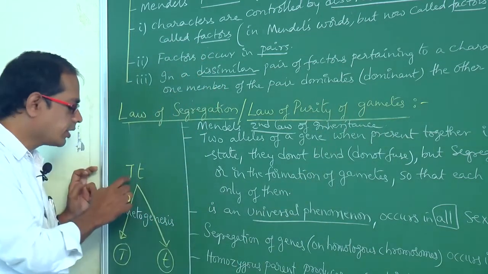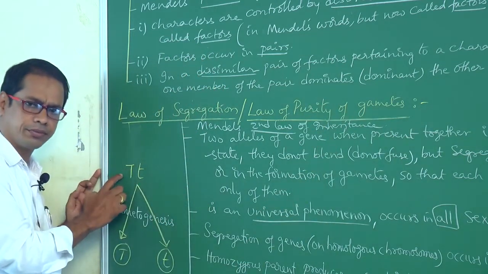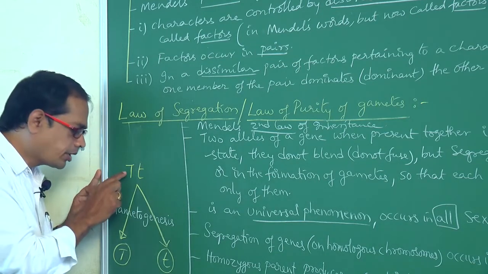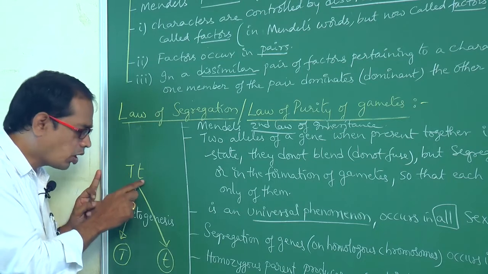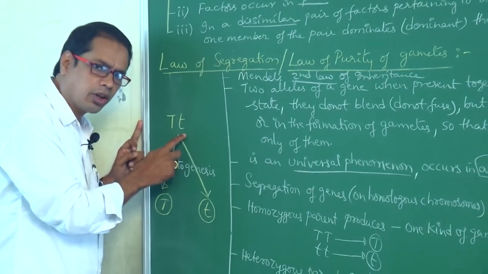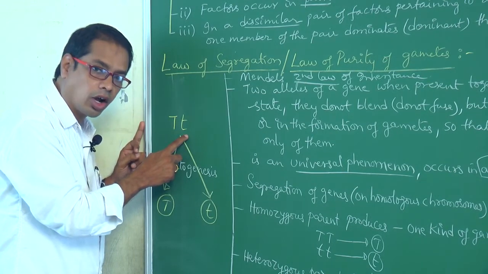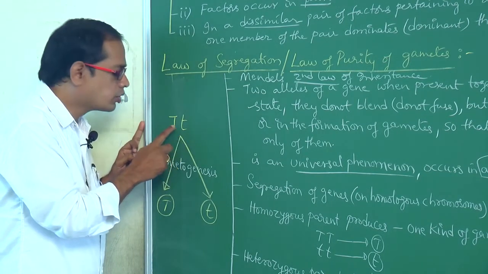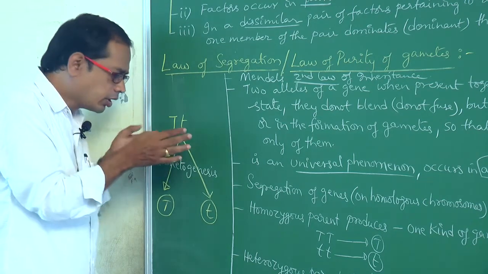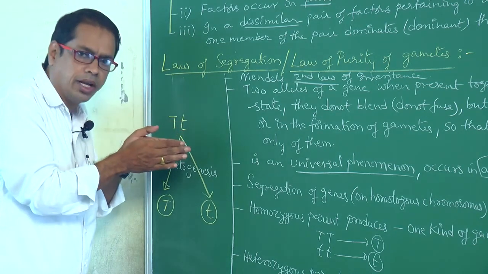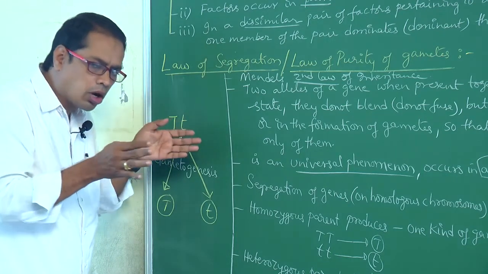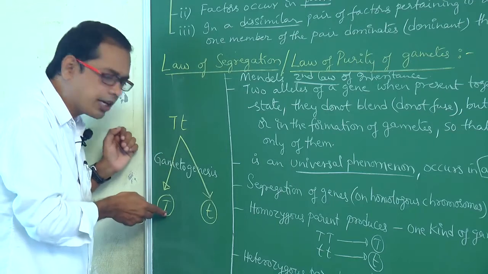See here, this is the F1 hybrid. How many alleles are there? 2 alleles. Capital T is one allele, small t is another allele. This condition is heterozygous. So 2 alleles when present together in heterozygous state do not blend. Blend means fuse. They do not fuse. They segregate.